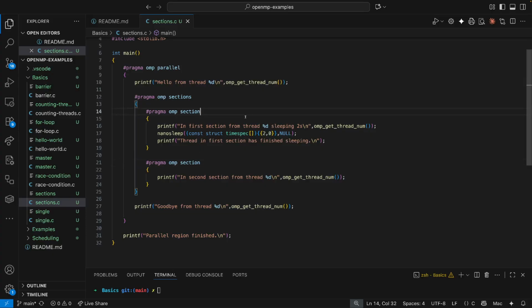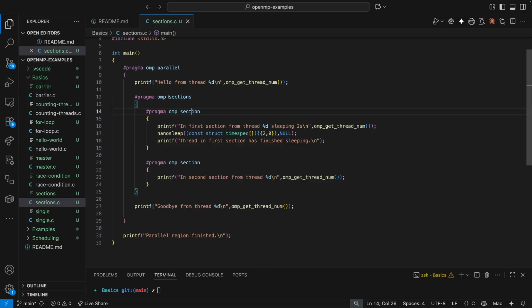Each of these sections will be executed by one thread, and they will be divided up into the team that comes in. I say executed by one thread. Let me explain. Each section will be executed once, and will be executed once by a dedicated thread. If we had 100 sections and 10 threads, then obviously threads are going to execute more than one section. Effectively, this is the same as loop iteration, but we are manually specifying the blocks of work. So each of these sections within this section header will be divided up and distributed amongst threads.